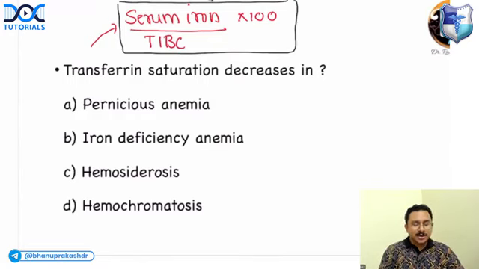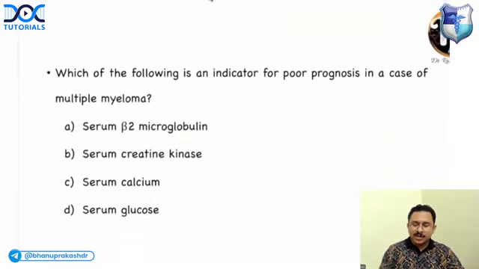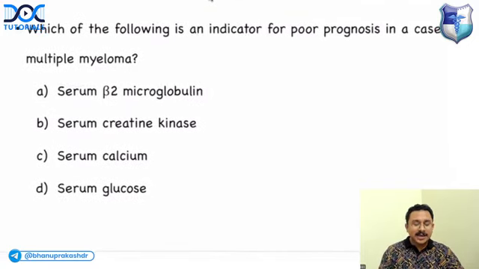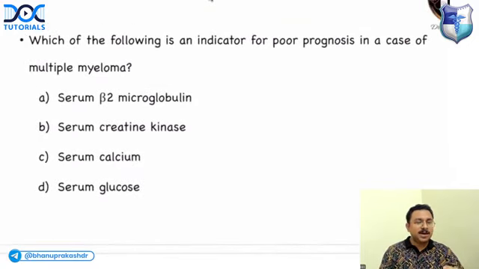So in which condition will transferrin saturation decrease? In iron deficiency anemia, the serum iron decreases and TIBC increases, so transferrin saturation decreases. When does transferrin saturation increase? In all iron overload states, hemosiderosis, hemochromatosis. Pernicious anemia has nothing to do with transferrin saturation. Which of the following is an indicator for poor prognosis in multiple myeloma?